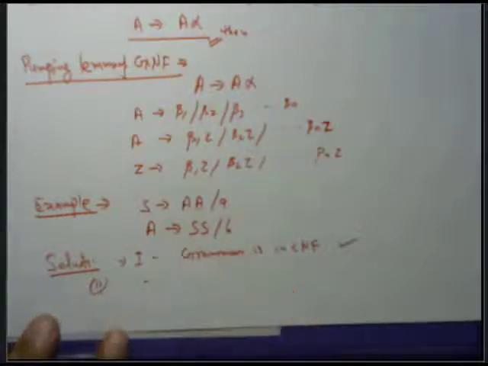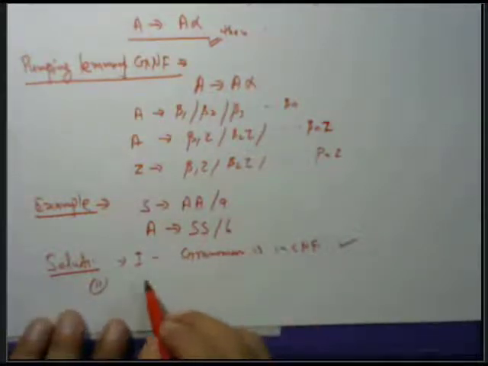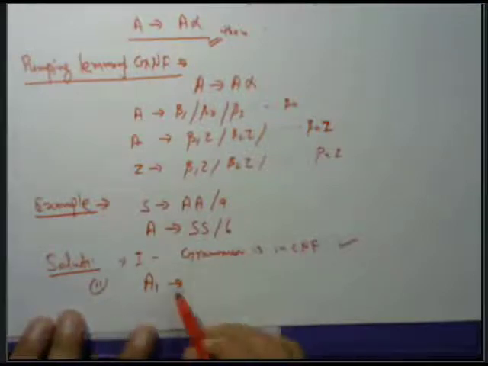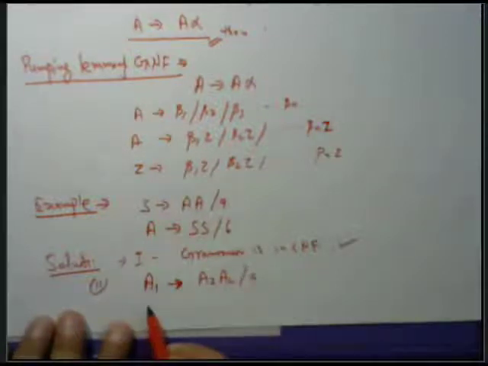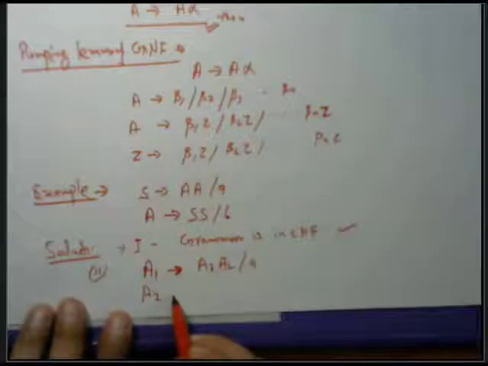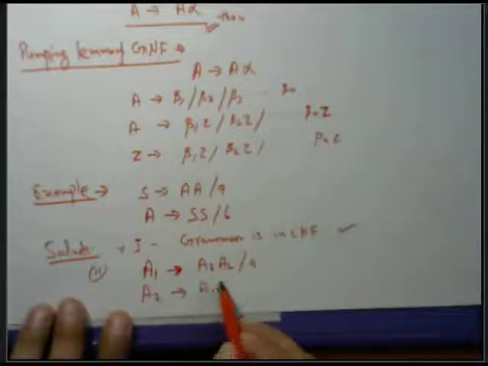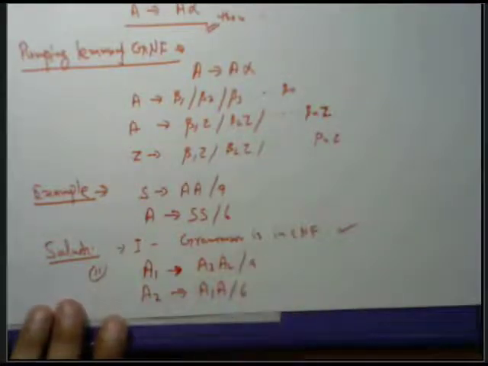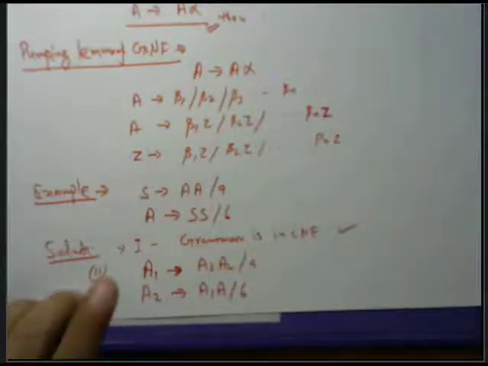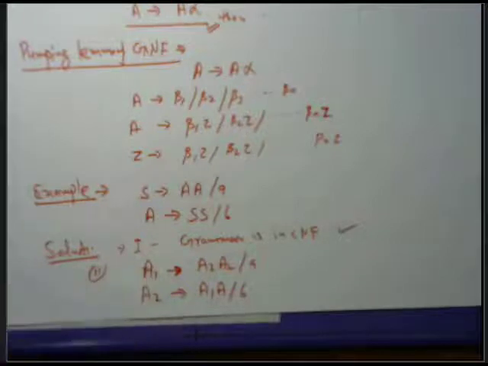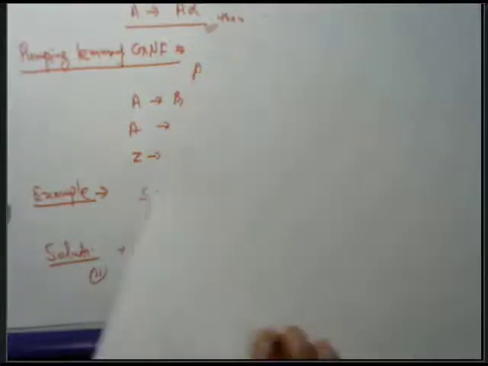Renaming all the productions, we can write A1 tends to A2 | a, and A2 tends to A1 | b. Because the grammar is not in GNF, we reconstruct the whole variable set to the new one. Then again, how to write the production rules.